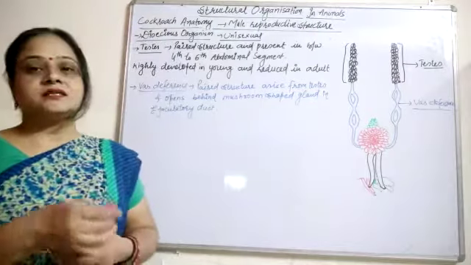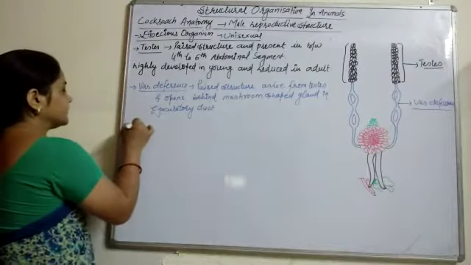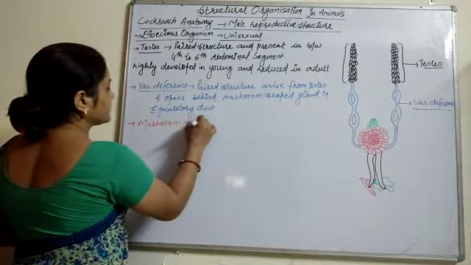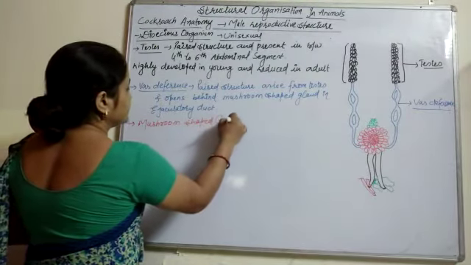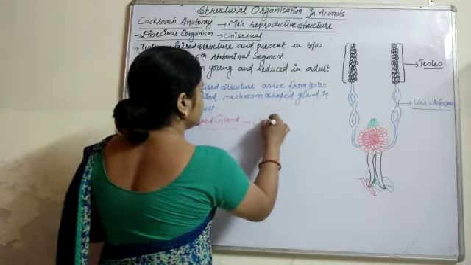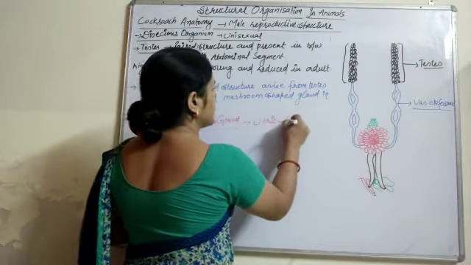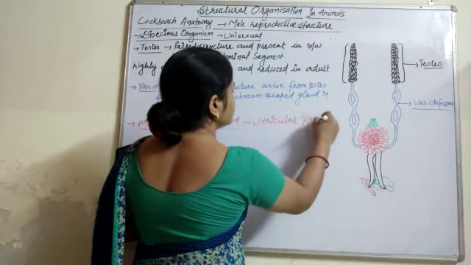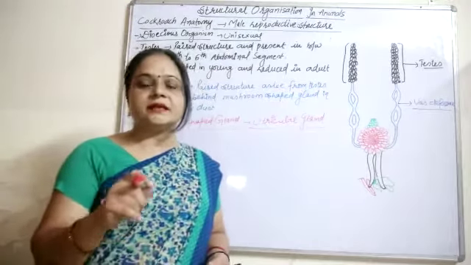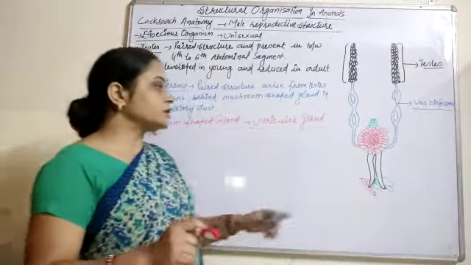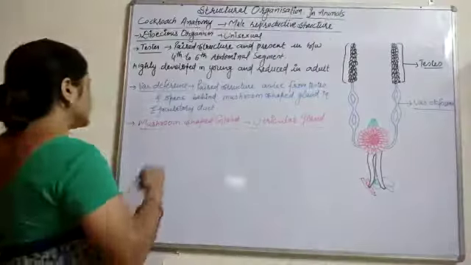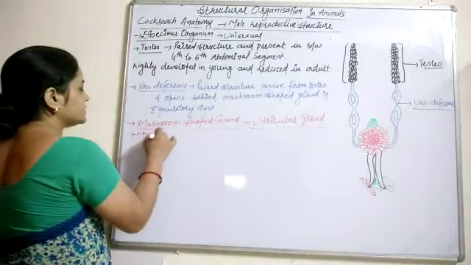Next thing is the mushroom shaped gland. This mushroom shaped gland is also named the utricular gland. This utricular gland is present at the junction of the vas deferens and the ejaculatory duct.